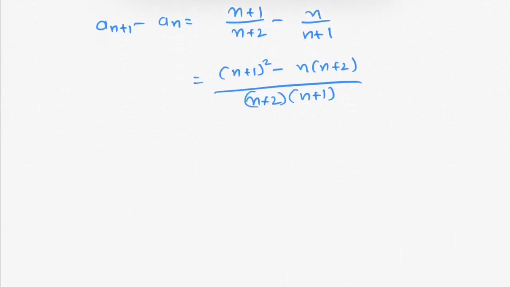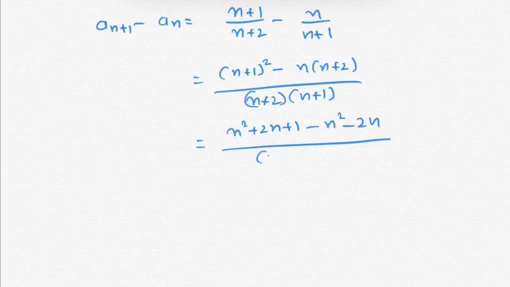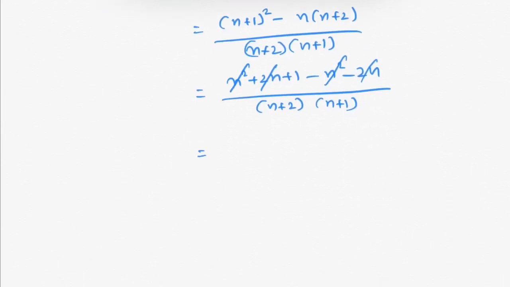Now simplifying the numerator, it will be n squared plus 2n plus 1 minus n squared minus 2n, and in the denominator we have (n plus 2) into (n plus 1). The n squared minus n squared cancels out, and 2n and minus 2n cancel out. Now we are left with 1 over (n plus 2) into (n plus 1).